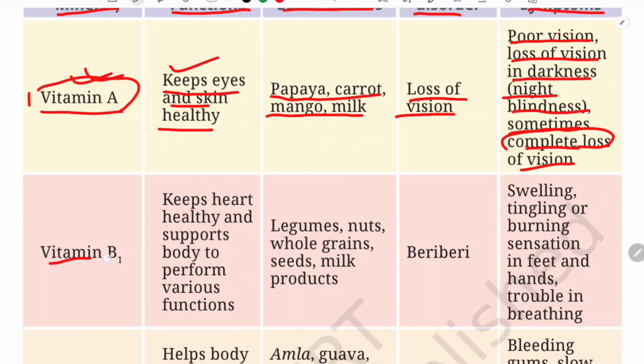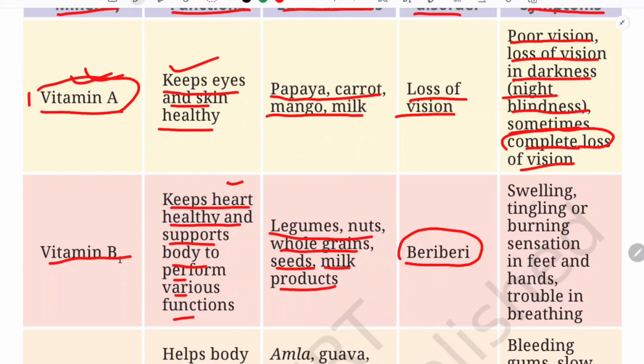Next we have vitamin B1, and this keeps our heart healthy and supports the body to perform various functions. It keeps our heart healthy and also supports our body to perform various activities which are needed for our daily activities like walking, talking, doing things, isn't it? So for that we need vitamin B1. This you will be getting from legumes, that means your pulses, nuts, whole grains, seeds, milk and milk products. And the deficiency, the disease name, is beriberi. So you have to remember these names.